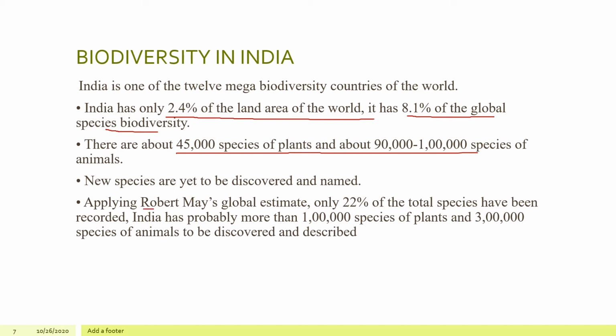Applying the Robert May global estimate, only 22% of total species have been recorded. India has more than 1 lakh species of plants and 3 lakh species of animals yet to be discovered and described.